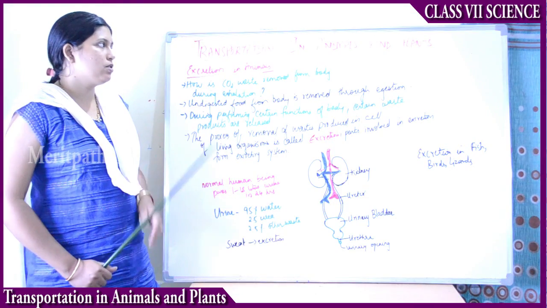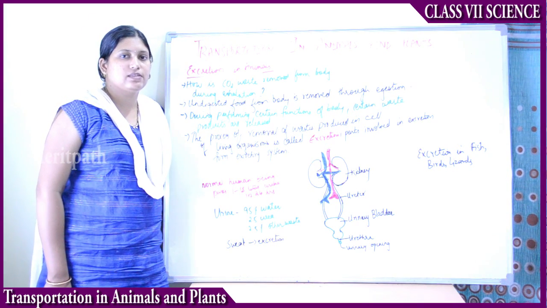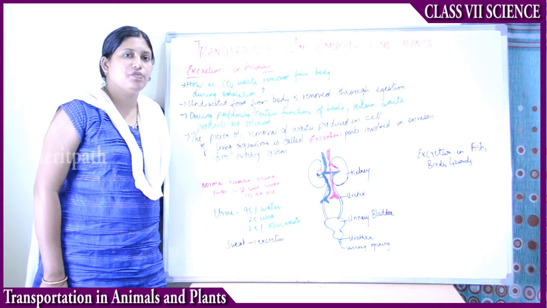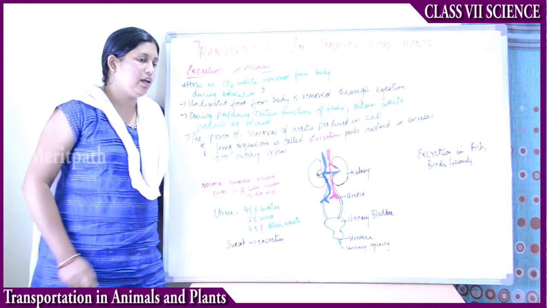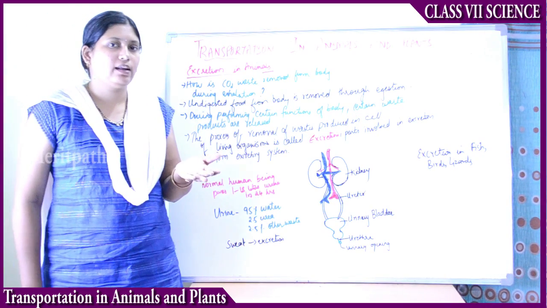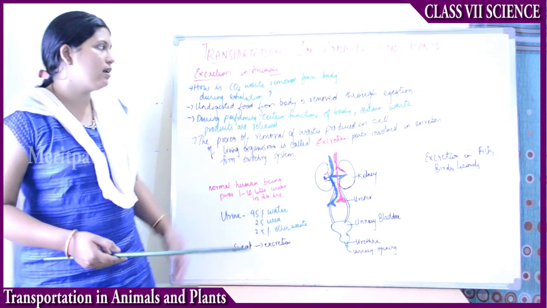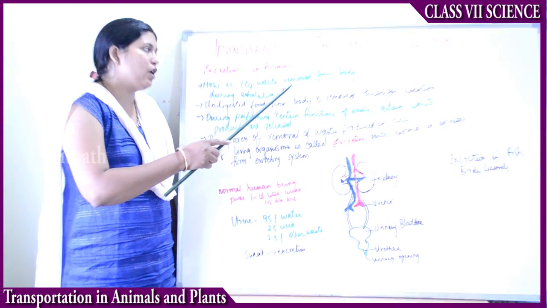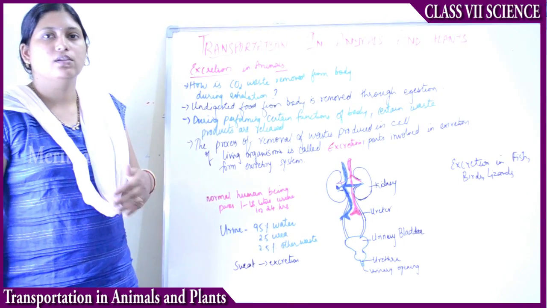So in transportation in animals and plants, there is also transportation of waste substances, right? That transportation of waste substances is known as excretion. So, excretion in animals. When we are inhaling, we take in oxygen, and when we are exhaling, we give out carbon dioxide. That way the carbon dioxide is removed from the body. So carbon dioxide waste is removed from the body during exhalation, right?